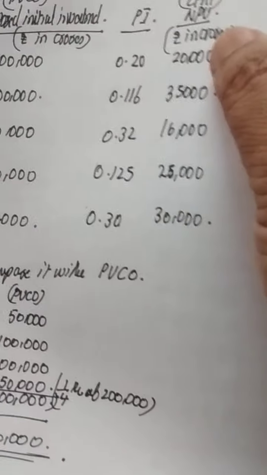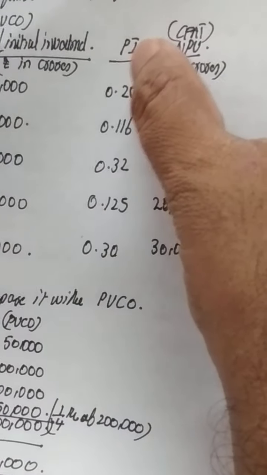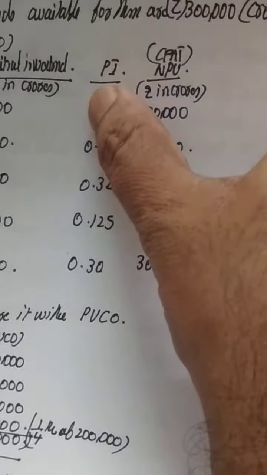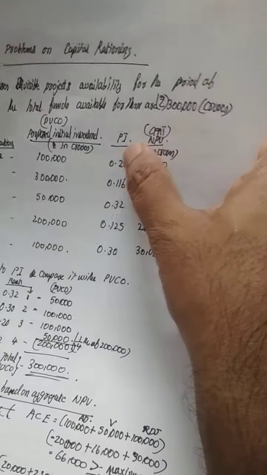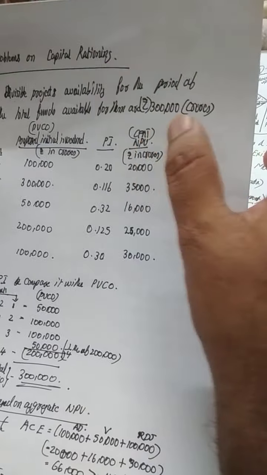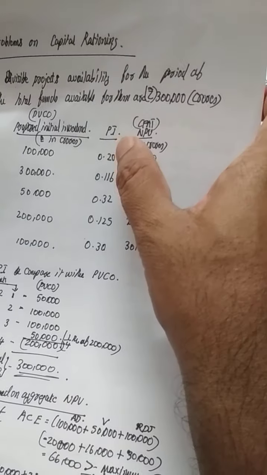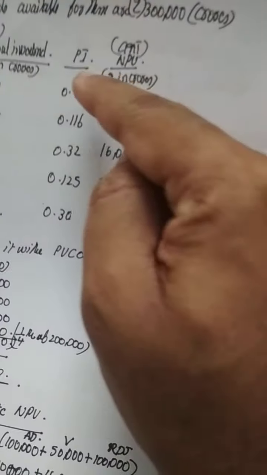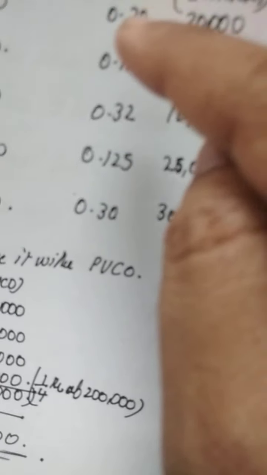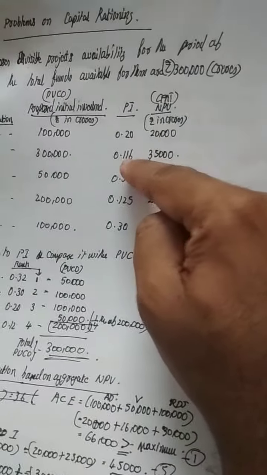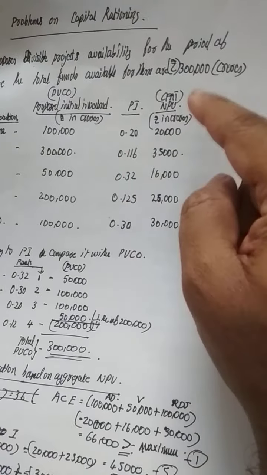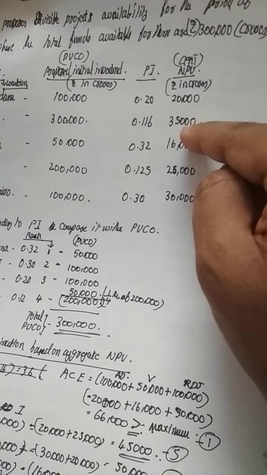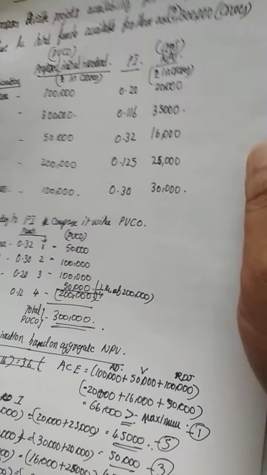Other information available in front of us is that the profitability index of each project is given. We have already studied how to calculate the profitability index under the discounting technique. Then non-discounting and discounting techniques will be applied in the capital rationing problem. So the profitability index is given in figures: 0.20, 0.16, 0.32, 0.125, 0.3, and NPV is also given. The net present value of the cash flow after tax is given: 20,000, 35,000, 16,000, 25,000, 30,000 crores.